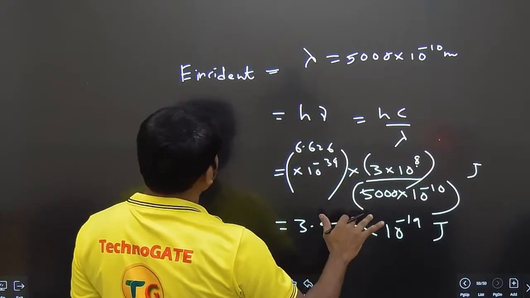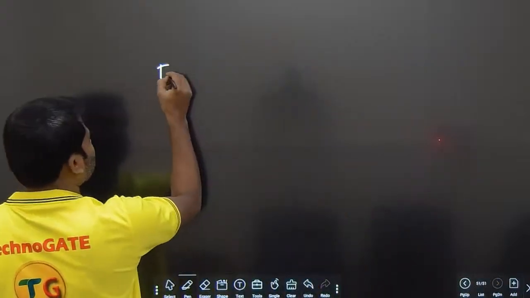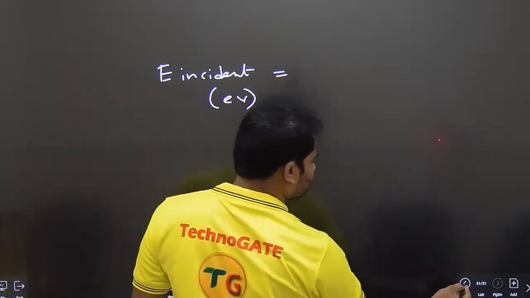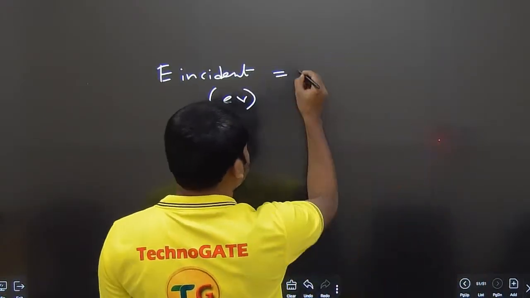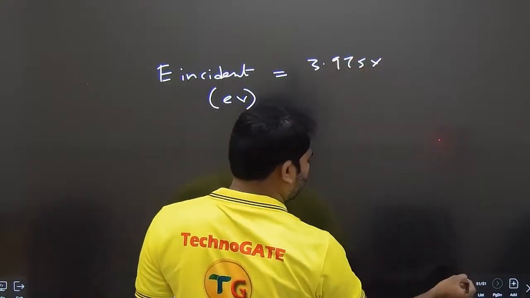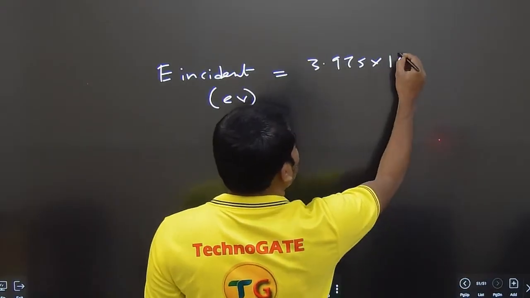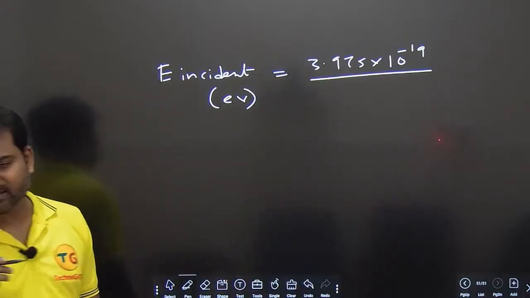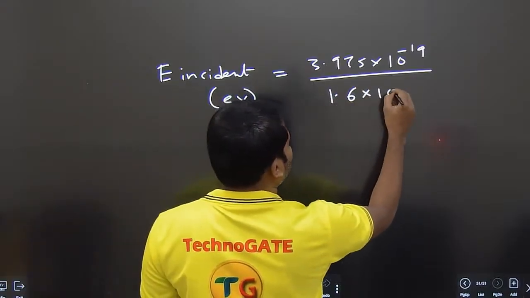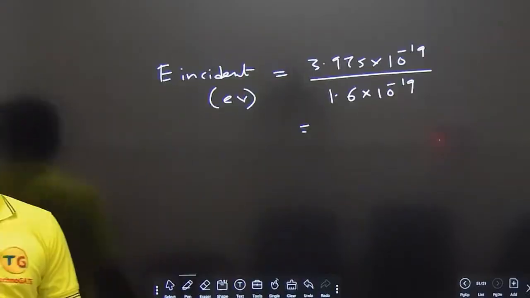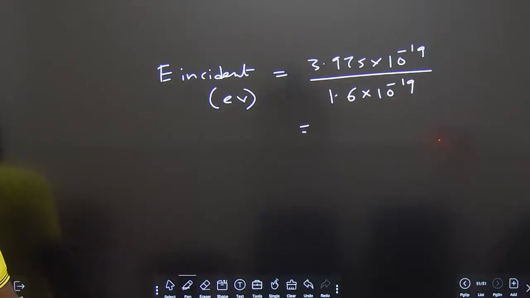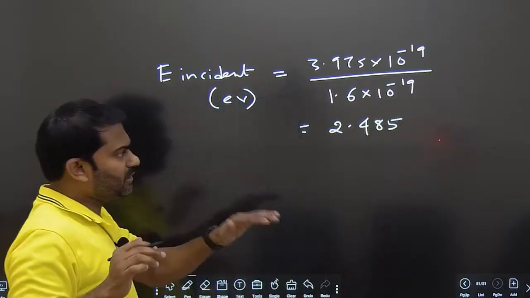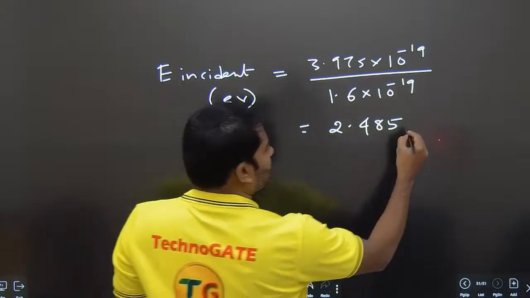Okay? Let us convert this to electron volts. E incident in electron volts. So you take this value, 3.975 into 10 power minus 19, and divide by the electron volt, which is given by 1.6 into 10 power minus 19. So I am getting this as 2.485. So this is the energy with which it is incident on the surface.